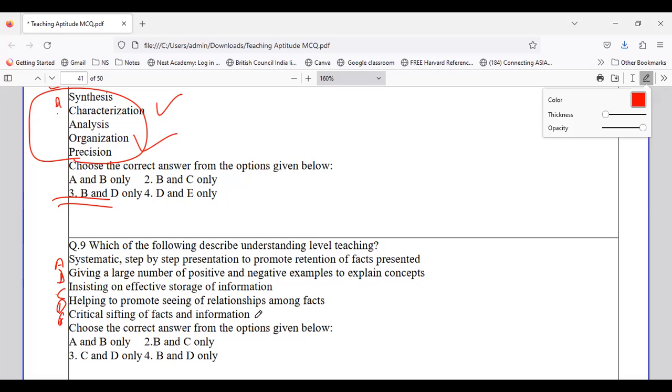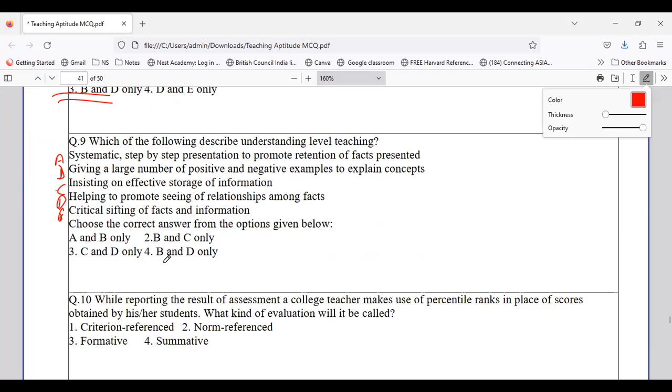So let's see. We have option A, systematic step-by-step presentation. Next is giving a large number of positive and negative examples. We have insisting on effective storage of information. We have helping to promote seeing of relationships among the facts, and critical sifting of facts and information. Which among these stands for the understanding level of teaching? When we look at the question, that is option number 4, that is B and D.